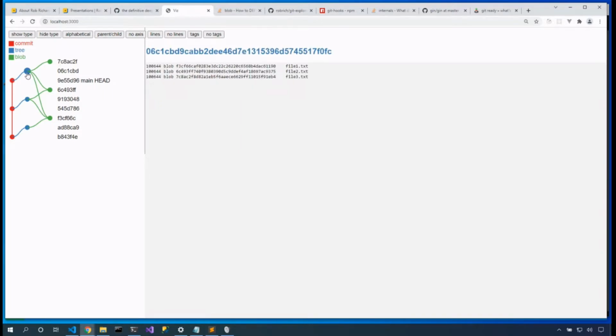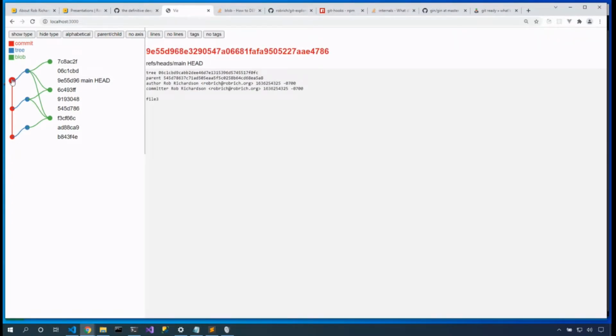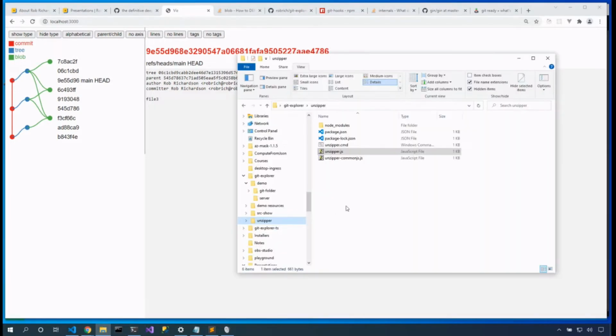It references this tree node that says there's now 3 files in this directory, but we still only have those 3 blobs. That's cool. Here's file 3. Now, that was cool. It created the blob as we added it to the staging area. It created the tree node and the commit node as we committed it. Well, what if we create something in a folder?